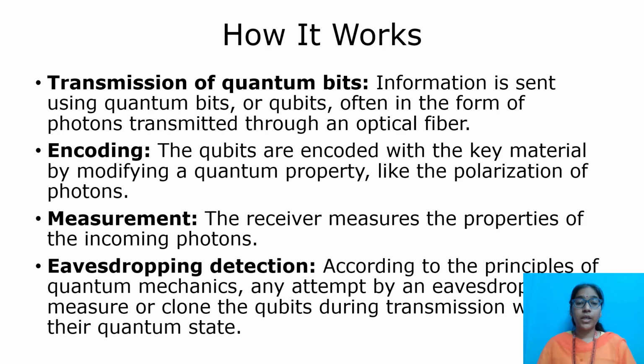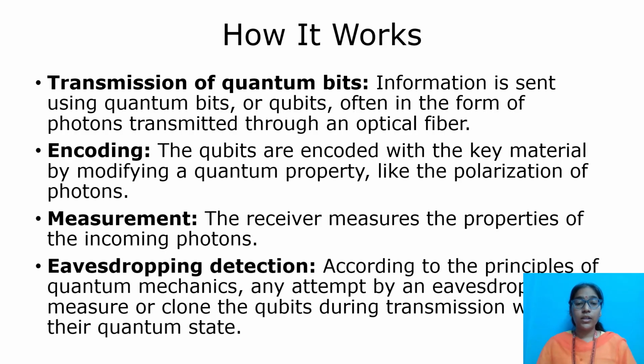Now we'll see how quantum key distribution works. There are many types and many methods. First, we see the transmission of quantum bits. Information is sent using quantum bits, or qubits. Qubits are often in the form of photons transmitted through optical fiber.